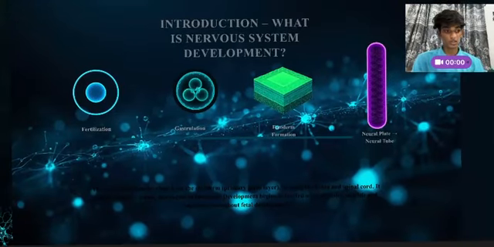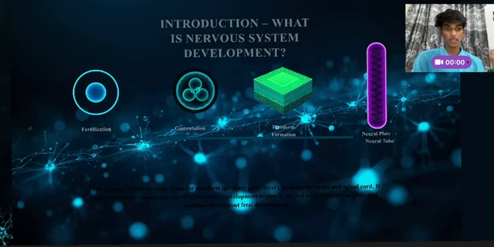What is nervous system development? The nervous system develops from a germ layer called the ectoderm. The sequence is: first fertilization happens, then gastrulation happens, and then the formation of ectoderm happens. Then neural plate formation happens, and the neural tube is formed.